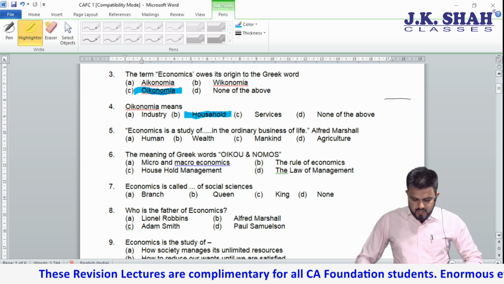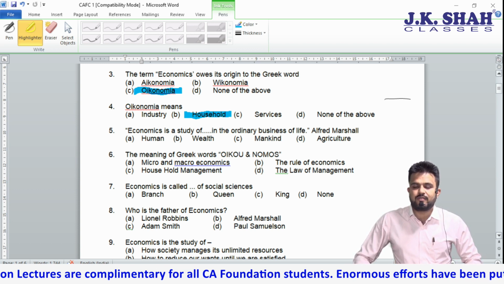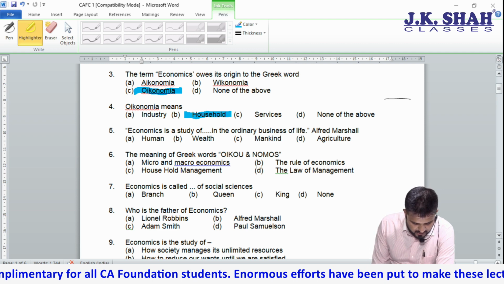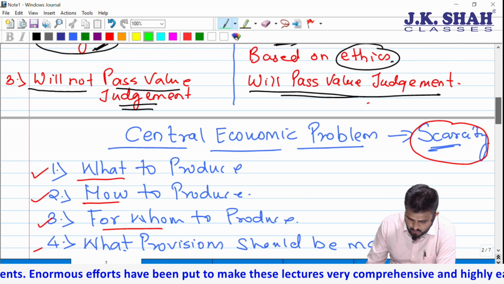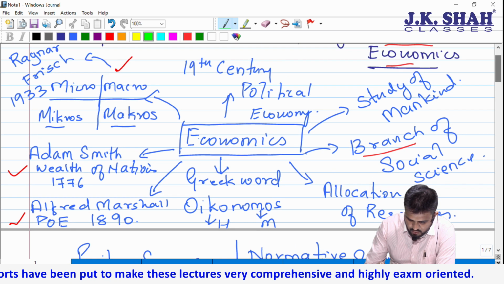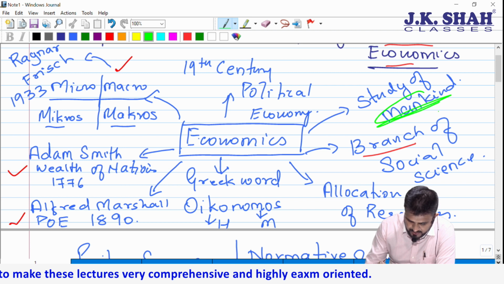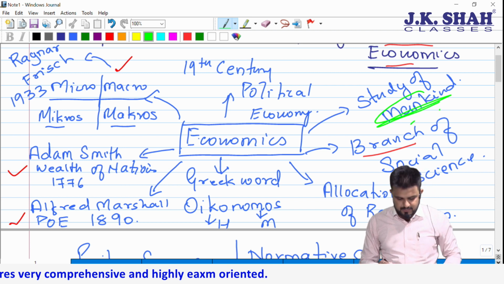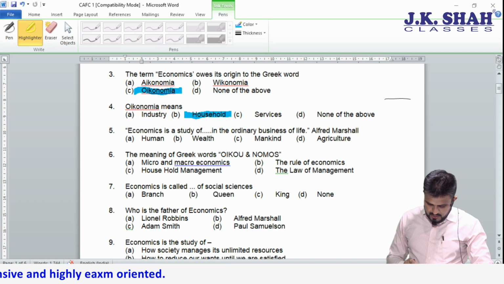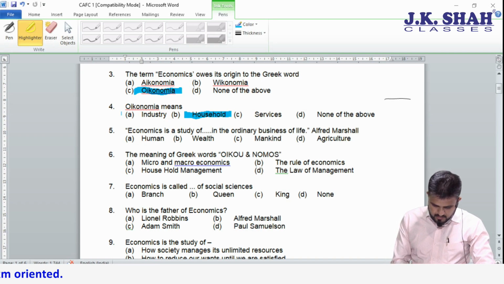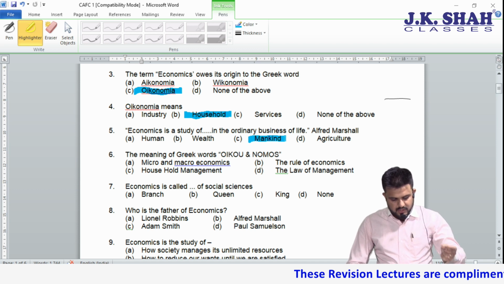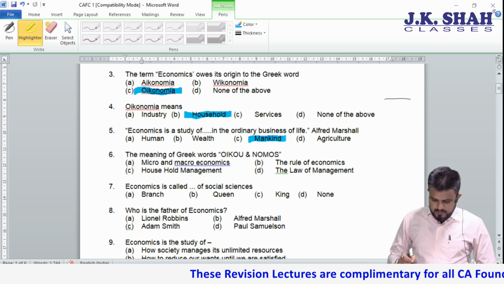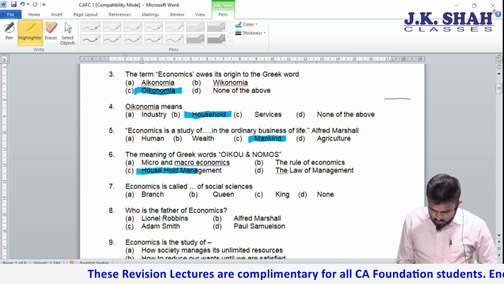Next, economics is the study of dash in ordinary business of life. So here we had done, if I go back, you will come to know, economics is a study of mankind. Let's see whether they have given. Yes, economics is a study of mankind. Next is the meaning of Greek word oikonomos. Very simple. Option C, household management.